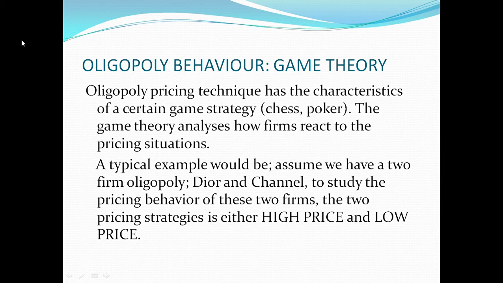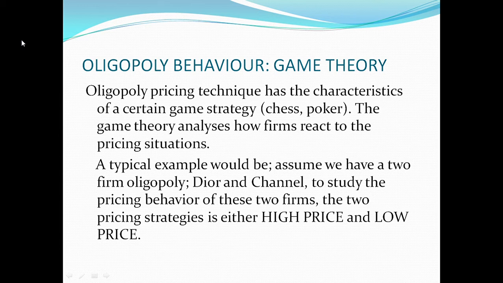We assume a person that plays chess or poker. For you to take a particular movement or a particular step, you must have foresight, but you are uncertain of how your other player would react to your own movement. So this game theory tries to explain or analyze how a firm reacts to its rival's pricing situation.